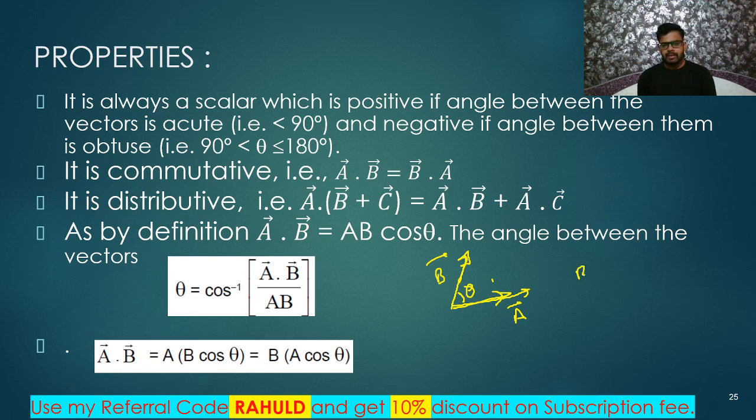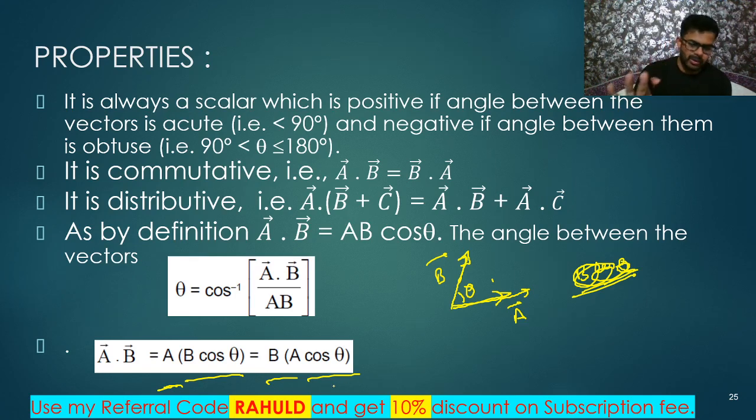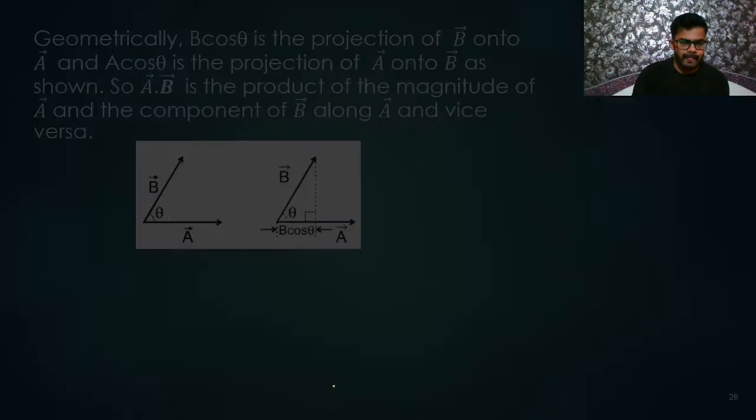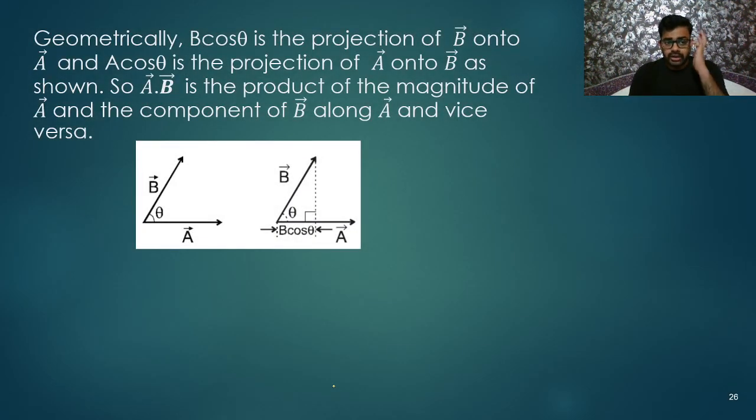So the component of B along A is B cos theta. Simply, we can write vector A into the component of B along A, or vector B into the component of vector A along B. No need to worry about this. Just remember A dot B is equal to AB cos theta. Simple.